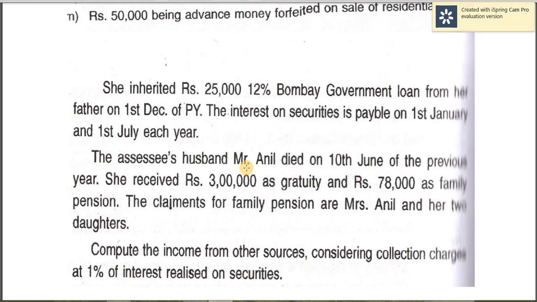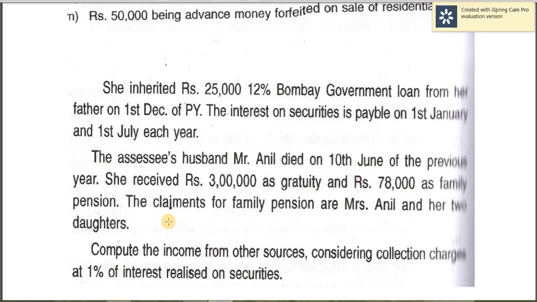The SSC's husband, Mr. Anil, died on 10th June of the previous year. She received rupees 3 lakh as gratuity and rupees 78,000 as family pension. So gratuity received by the successor of the deceased, it is totally exempt from tax.